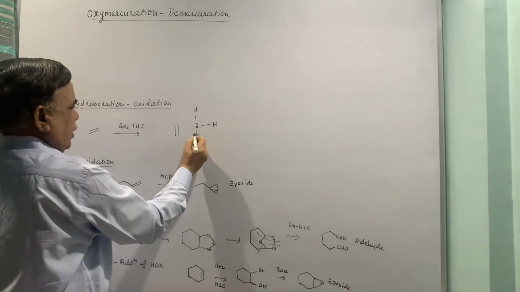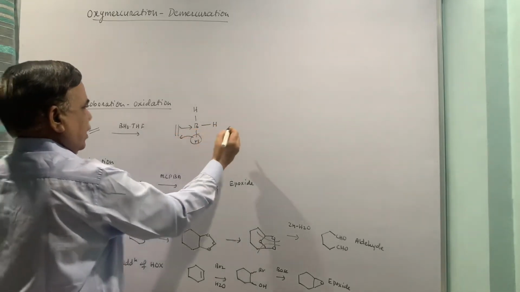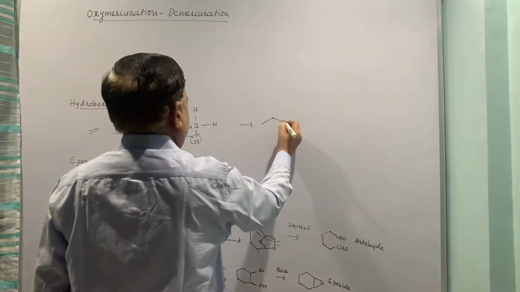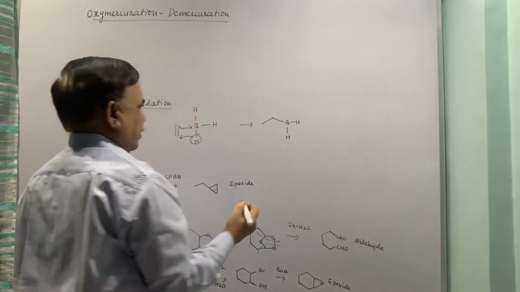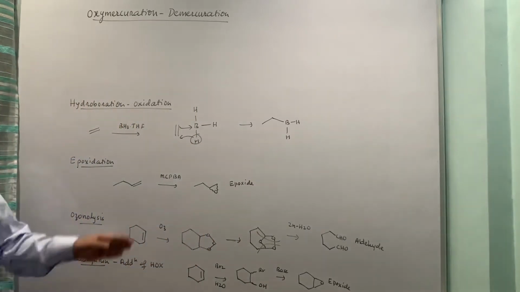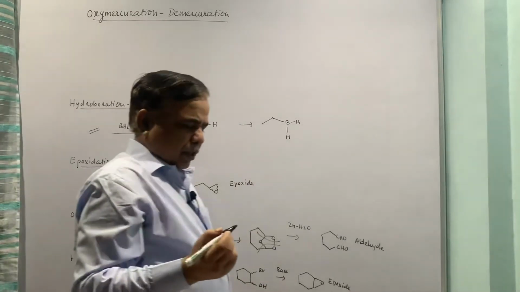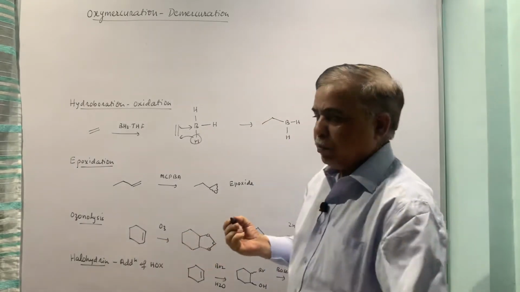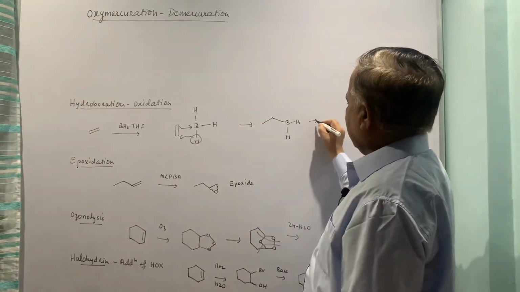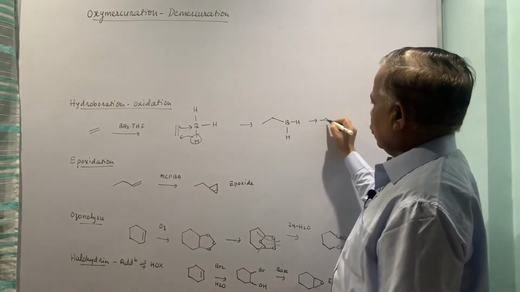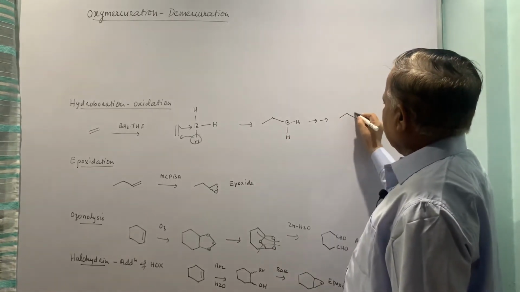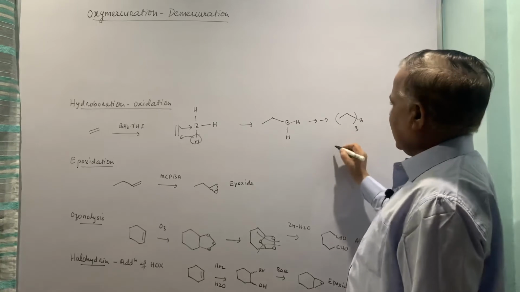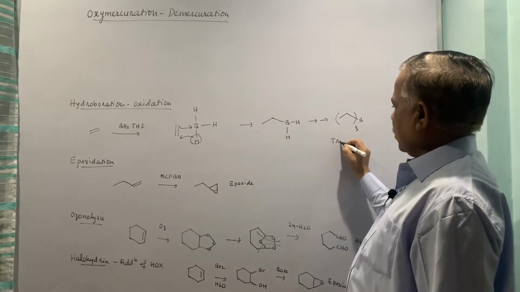This comes here, this goes here, and what you have is monoalkyl borane. Monoalkyl borane has two more active BH bonds, so they will be added to two more alkenes, and eventually you will end up with trialkyl borane.